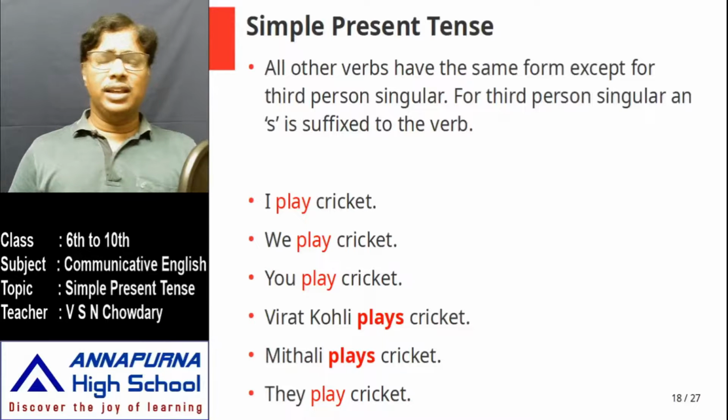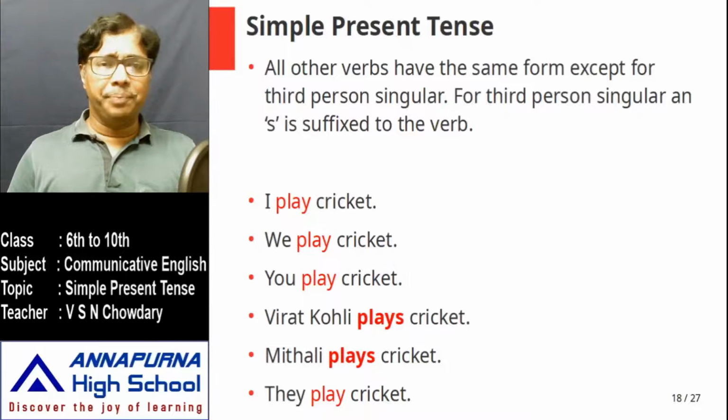I chose a simple verb, play. So for first person singular it is play, first person plural again play, no change. Second person, whether singular or plural, again play only. And for third person, Virat Kohli is somebody other than you and me, so we use plays. We suffix an s. Mithali Raj is a woman cricketer.